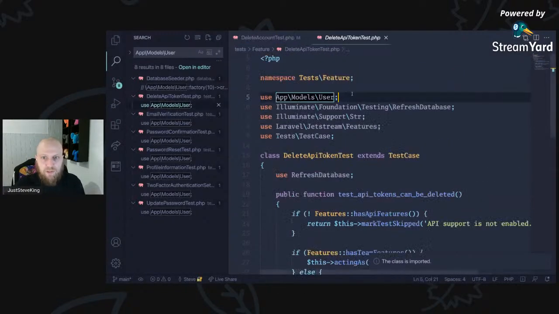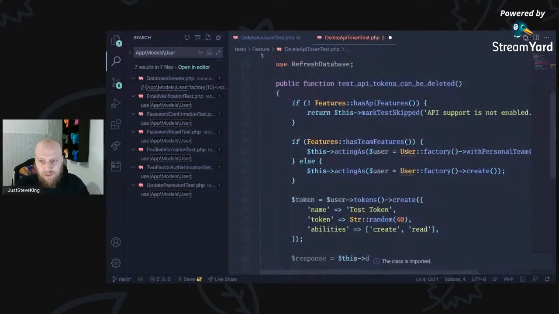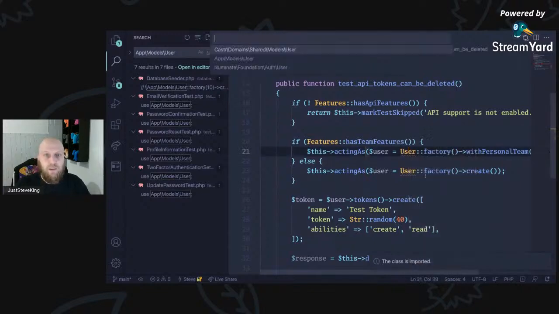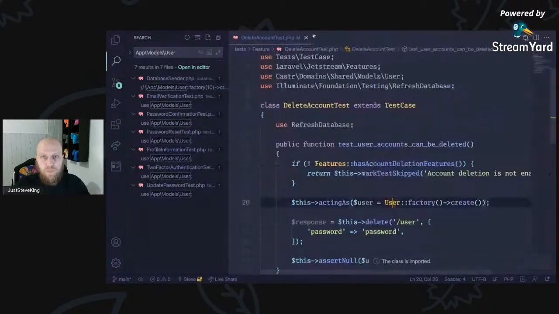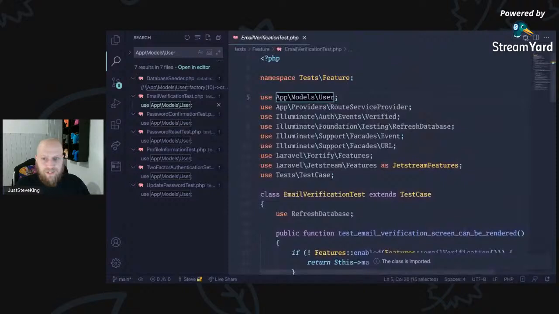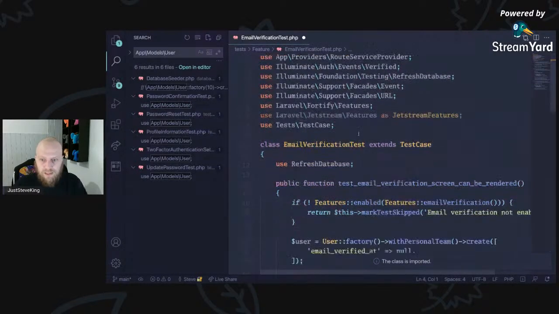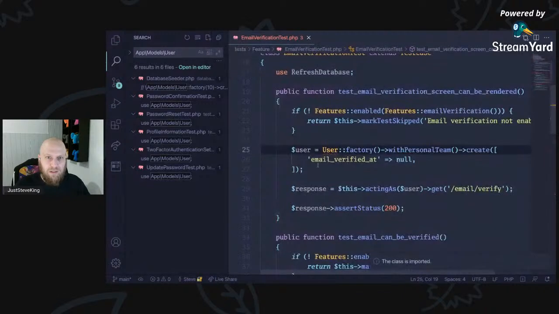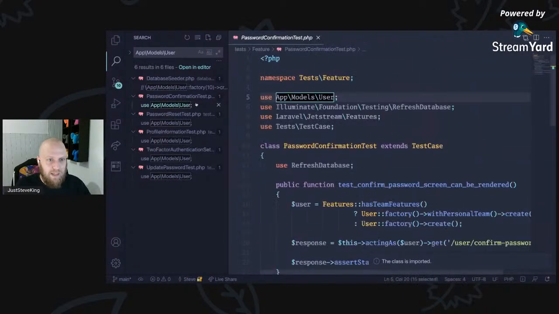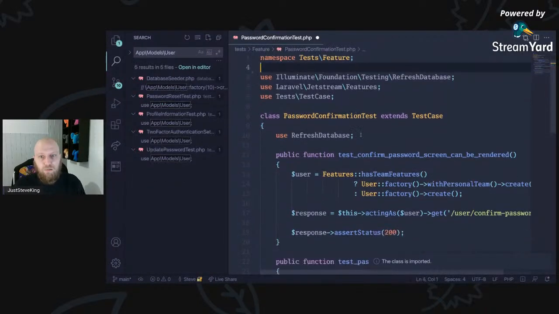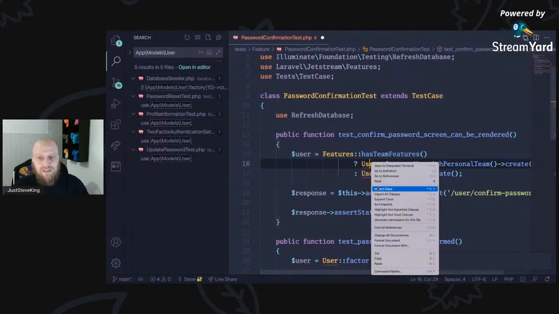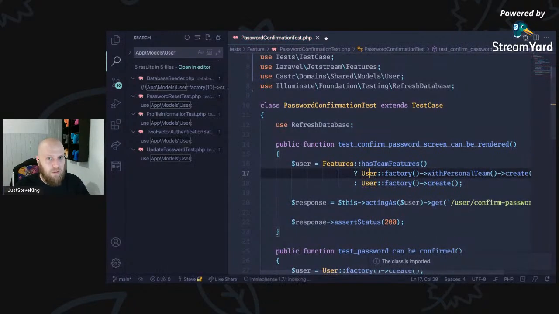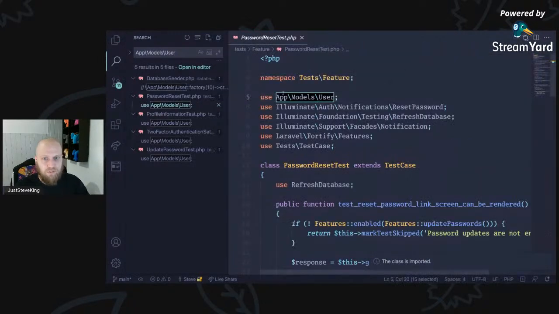Delete API tokens. Let's just delete that. This just takes a little bit of time, but it's worth it if you're building something slightly bigger. You're starting to get yourself organized before you're adding too many features. So you're not going to have that nightmare of refactoring to domains later on, which is, yeah, not impossible, but it's not as easy as just starting from scratch, right?